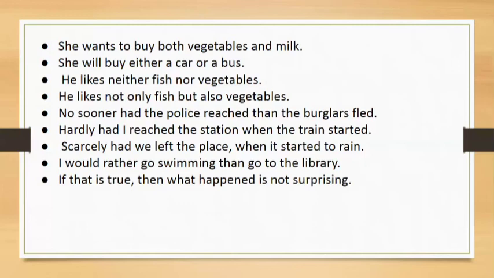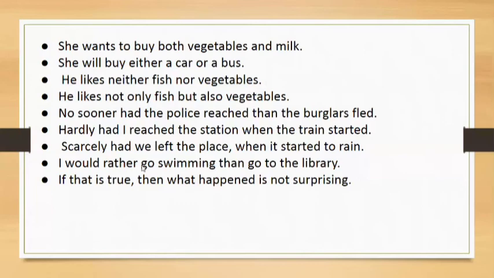I would rather go swimming than go to the library. So rather shows preference. I prefer going swimming to going to the library. So we are talking about preferences, and that preference is denoted with the help of rather than.